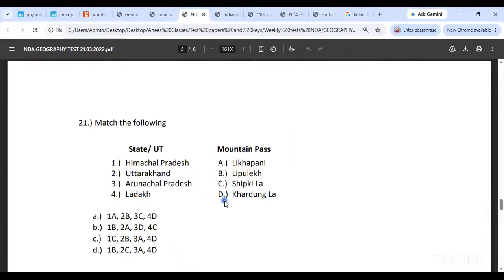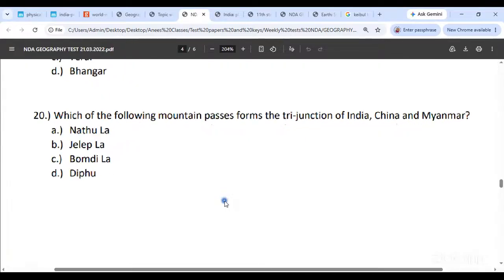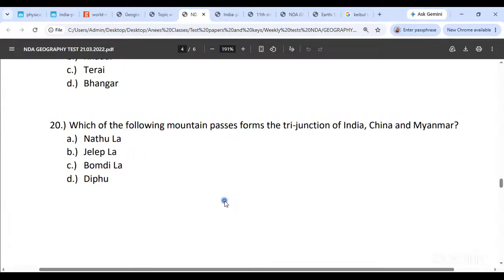ये वाला बताइए, 20 वाला. Which of the following mountain passes forms the tri-junction of India, China, and Myanmar? Nathula, Jalipla, Bomdila, Diffu. Diffu Pass. Diffu Pass forms the mountain which is the tri-junction area.